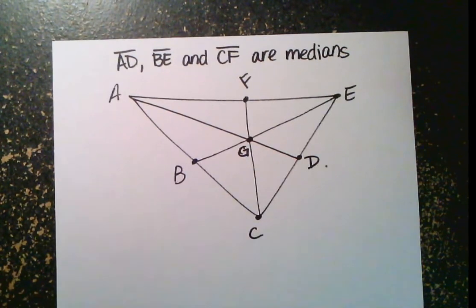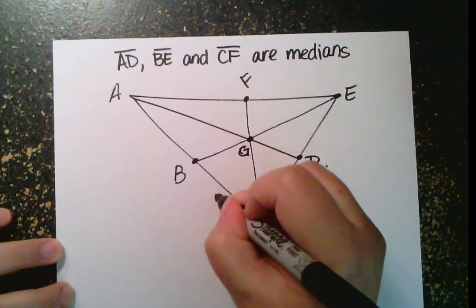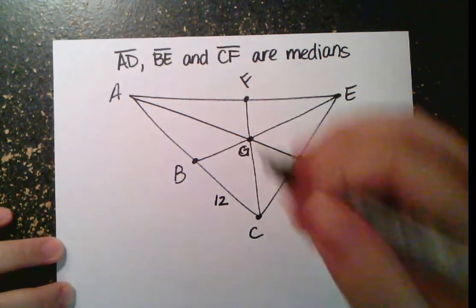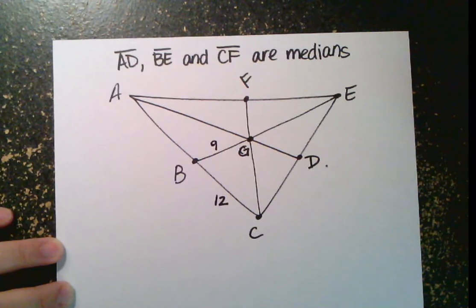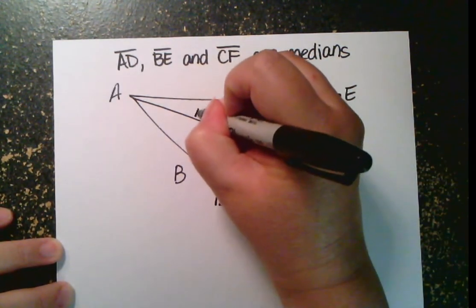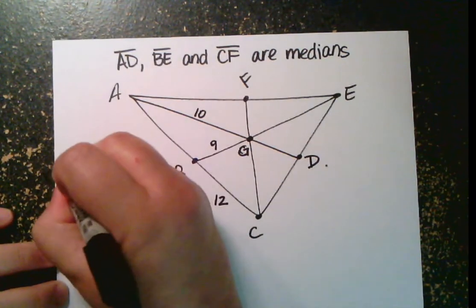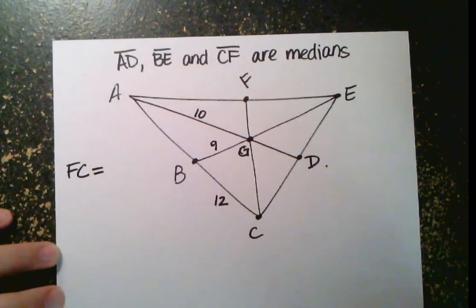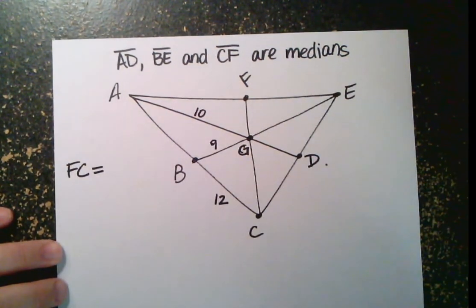Now let's suppose that I am given this information. Let's suppose that I am told BC is 12, BG is 9, AG is 10, and FC is 12.